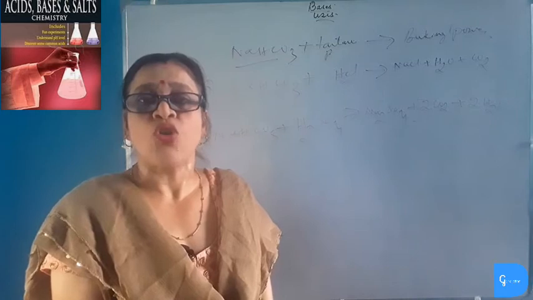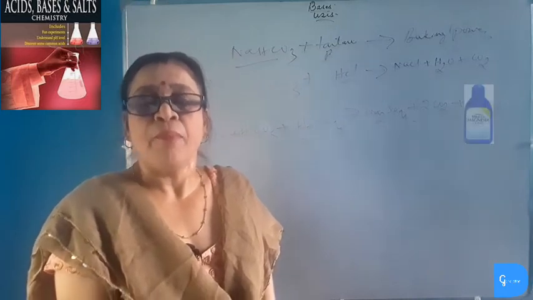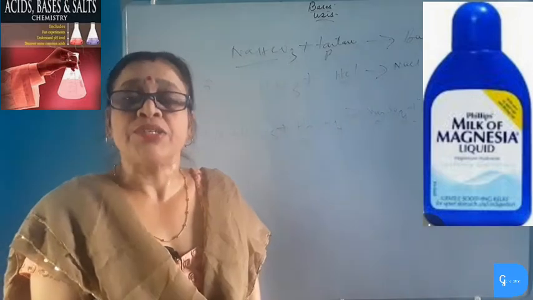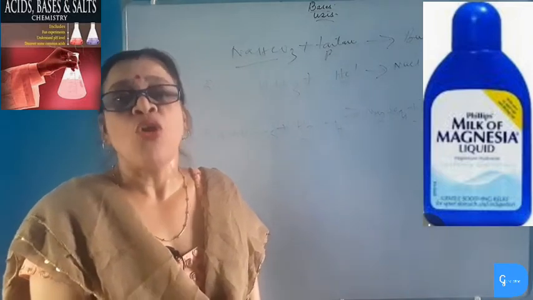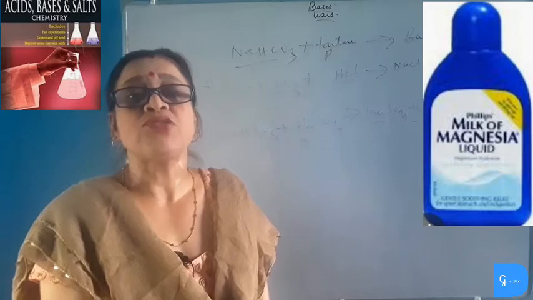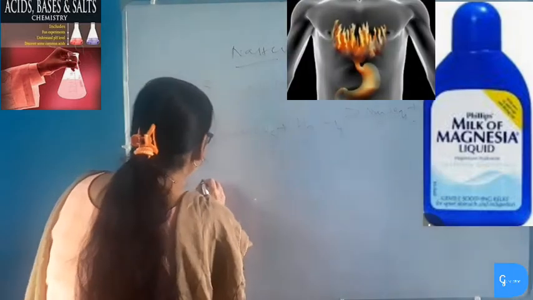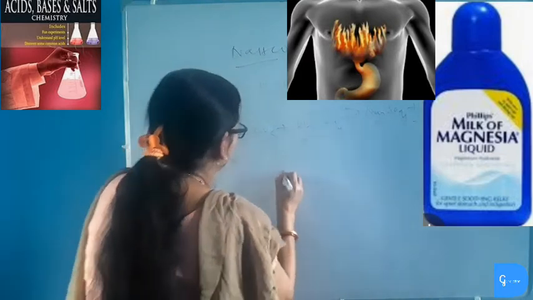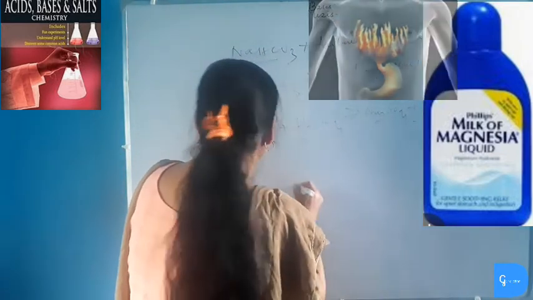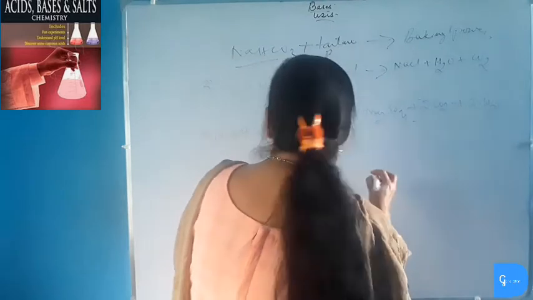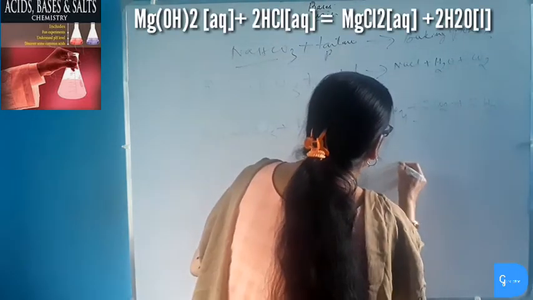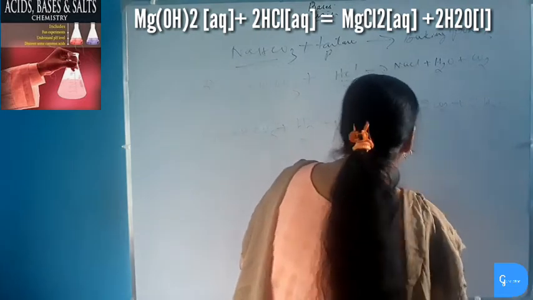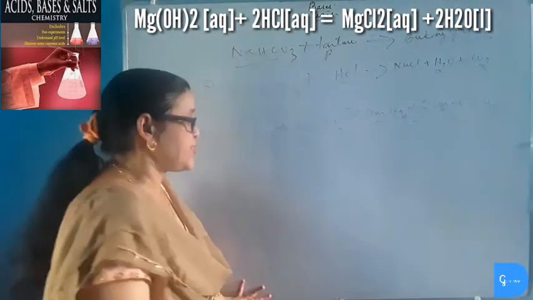Magnesium hydroxide is also used as an antacid. It is also known as milk of magnesia and is used for curing indigestion when the stomach produces excess hydrochloric acid. Magnesium hydroxide reacts with hydrochloric acid in the stomach and produces magnesium chloride salt plus water, and thus neutralizes the acid.